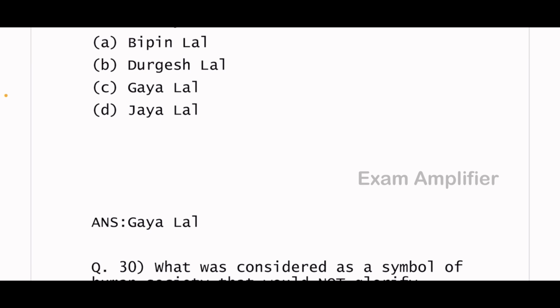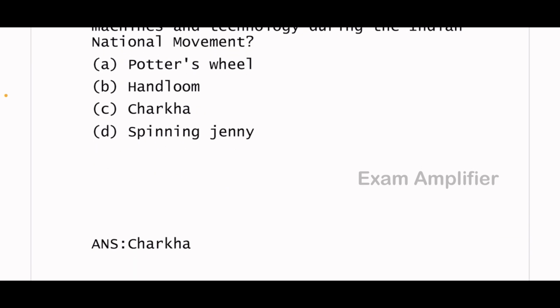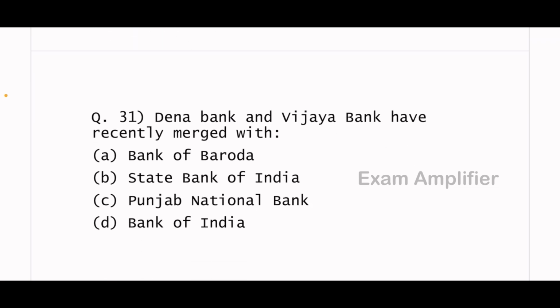What was considered as a symbol of human society that would not glorify machines and technology during the Indian national movement? The answer is Charka.